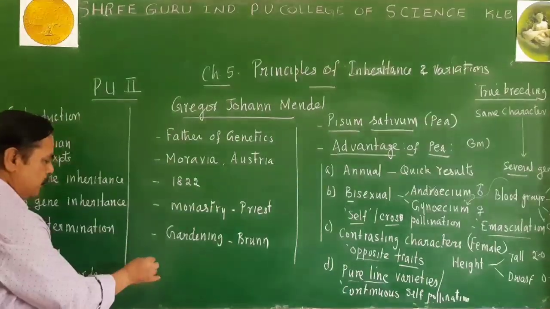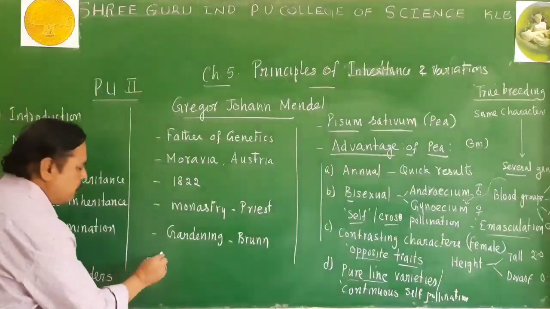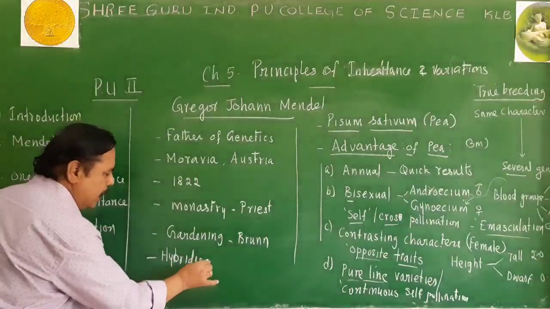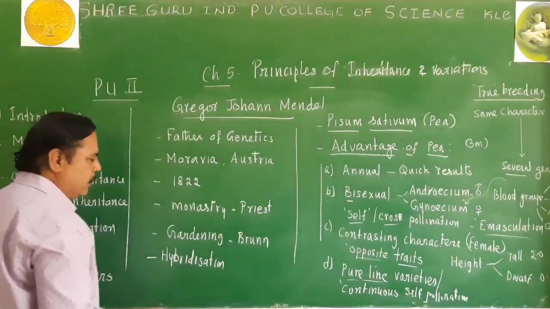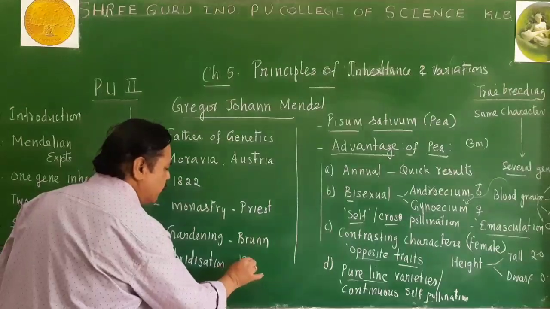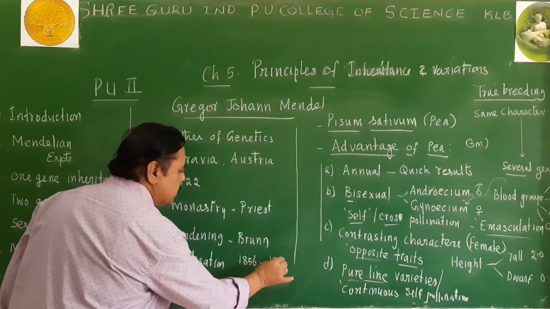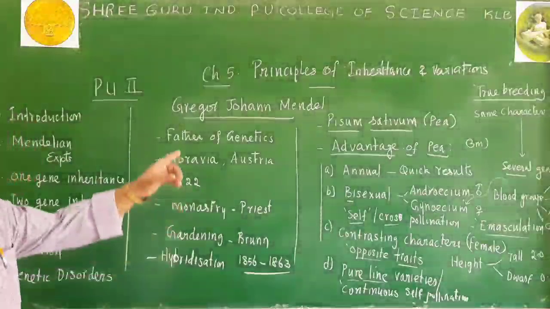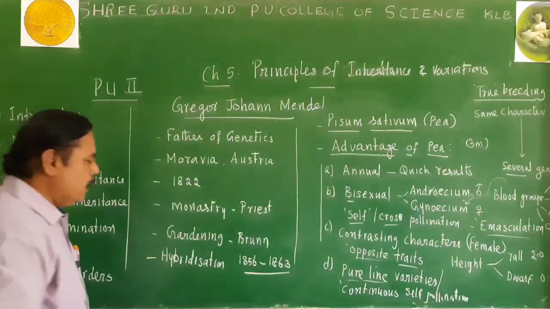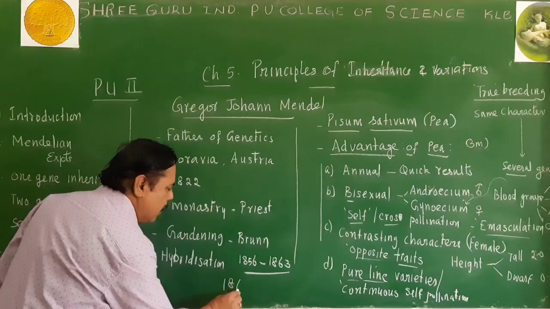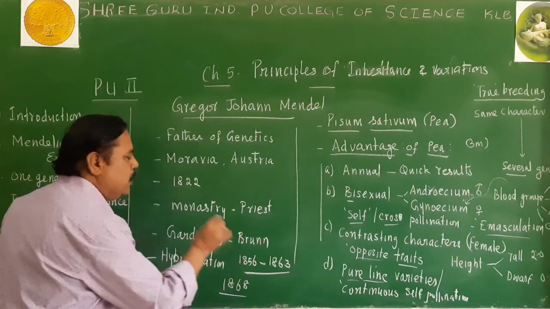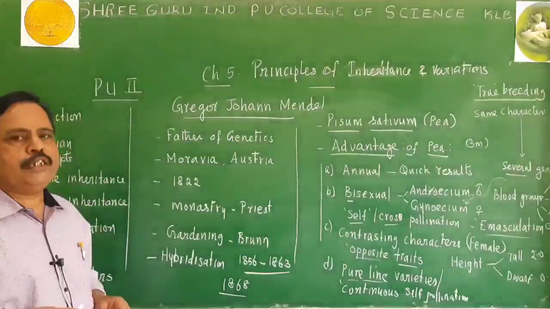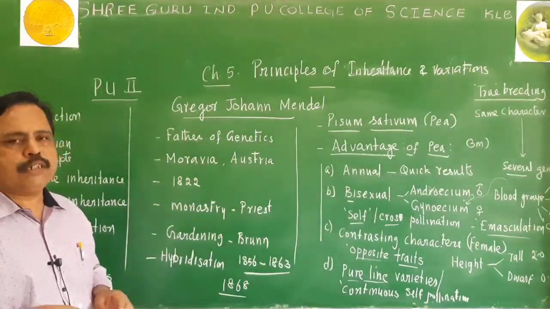So far I gave you some introduction about Gregor Johann Mendel. Mendel performed many types of hybridization experiments in the pea plant. Starting from 1856 up to 1863, Mendel performed these experiments in the pea plant. In 1868, after 5 years, he published his results. He did various work with hybridization experiments with Pisum sativum.